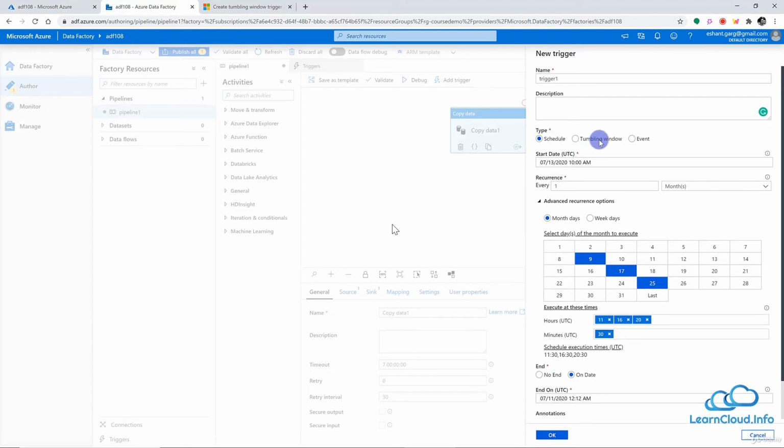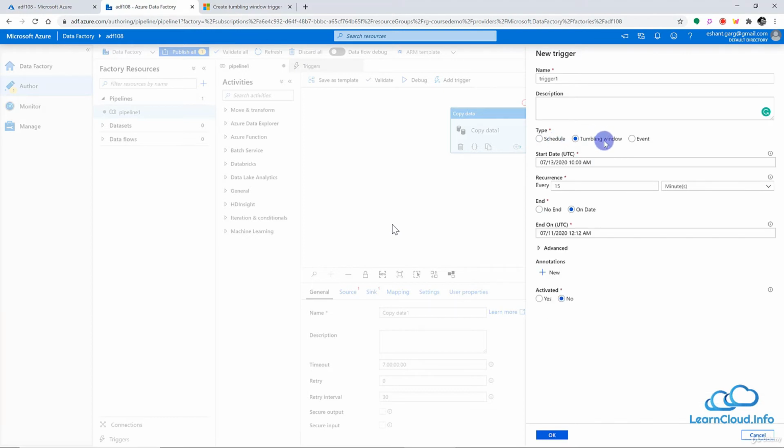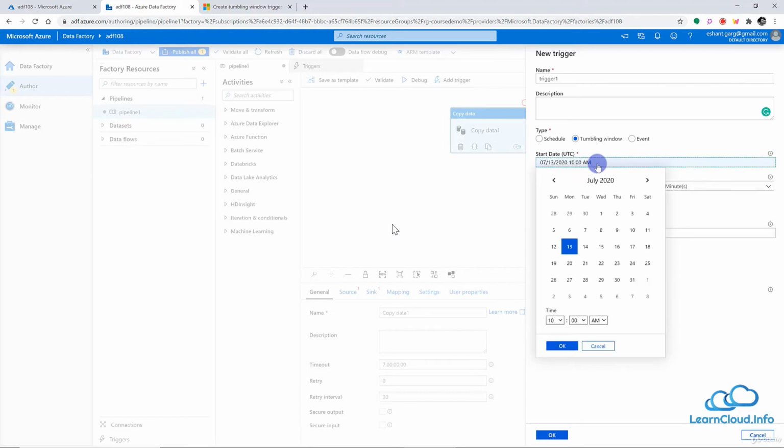And then we have the tumbling window trigger, which is kind of an advanced version of the schedule trigger. You can see here once again we have the start date, and then we have the recurrence, every minute and hour. We do not have days, weeks and months here, and there is a reason for that. Once you understand why the tumbling window is designed, then you will understand why we do not have these windows here. First of all, tumbling window can also be run on past days to do a backfill.